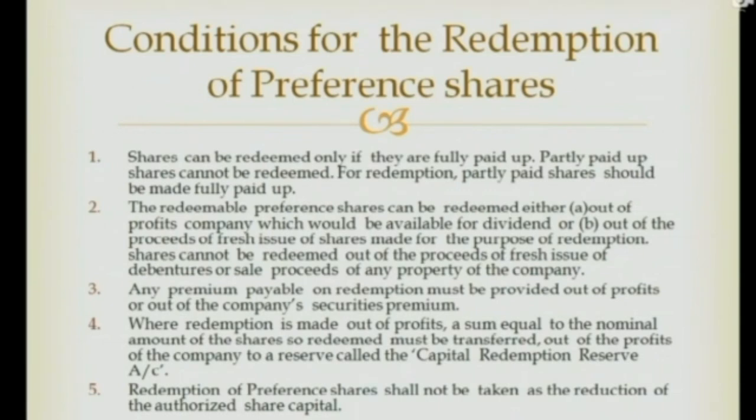Earlier, in 1995, companies collected the amount in the form of application money, allotment money and call money, and there was the concept of forfeiture. To avoid all these things, they introduced the book building process. They collect the entire amount in one lump sum. There is no question of partly paid.